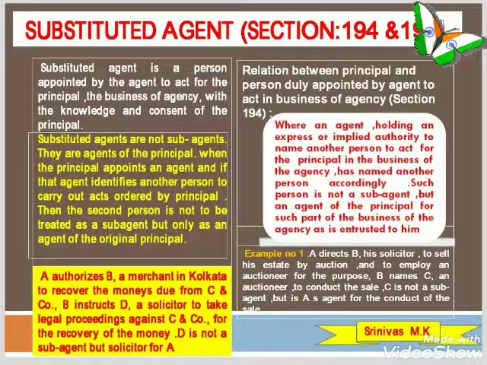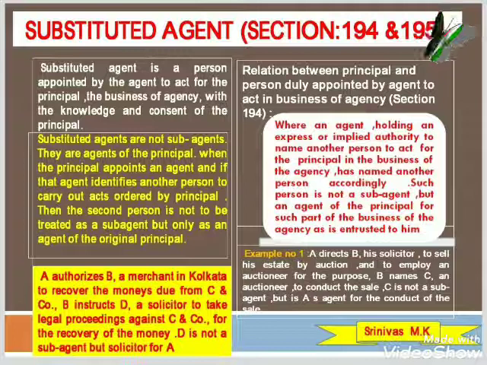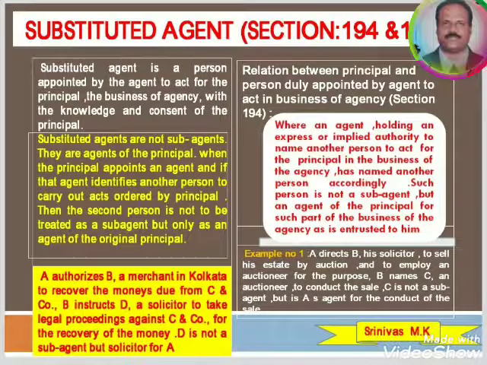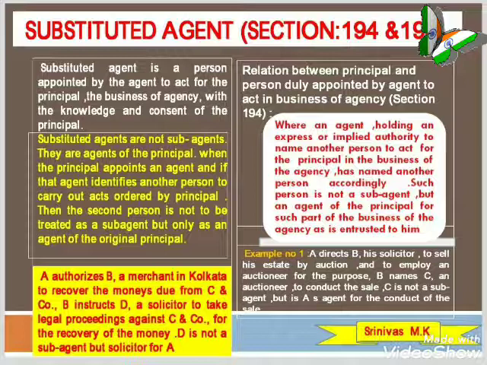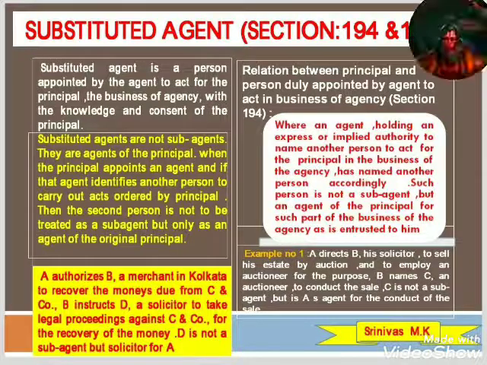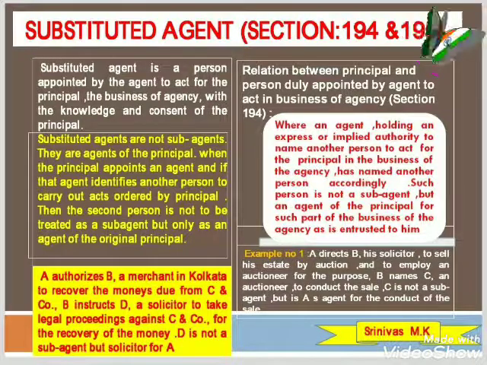Then, so far as the substituted agent is concerned, there is one more section, that is between sections 194 to 195. That is only two sections. Then a substituted agent is a person appointed by the agent to act for the principal in the business of the agency with the knowledge and consent of the principal.